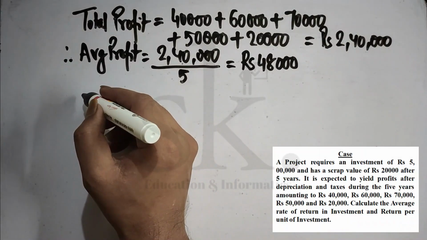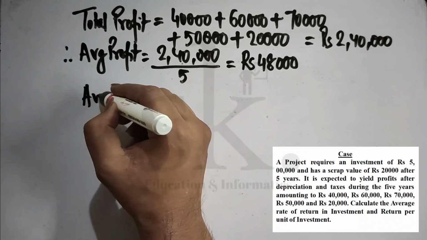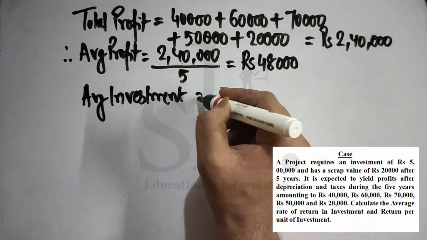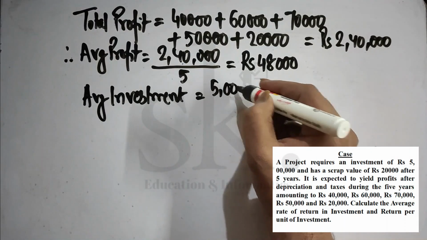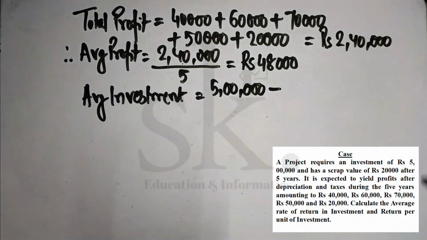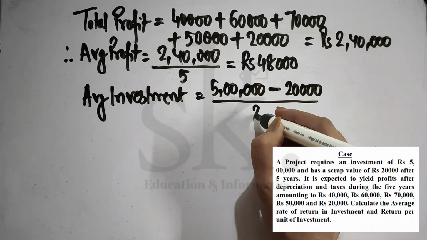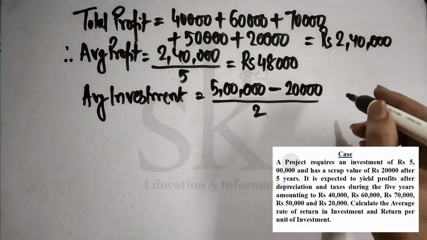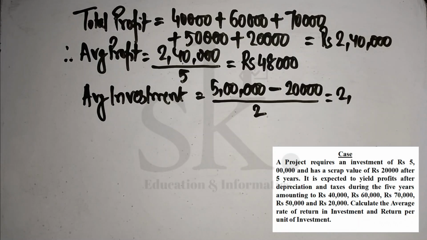Next, we require to calculate average investment. The average investment is equal to the investment figure. How much is the investment? The investment is 5 lakhs. So the investment figure, 5 lakhs, minus the scrap value, do we have a scrap value? Yes, the scrap value is 20,000, divided by 2. So it's coming 4,80,000, and 4,80,000 divided by 2 is 2,40,000.